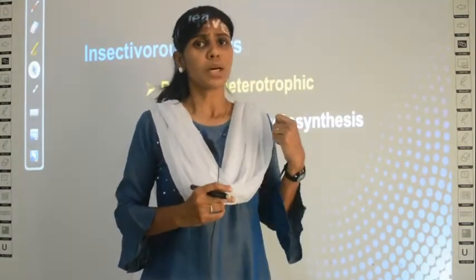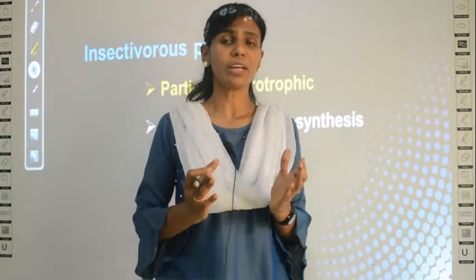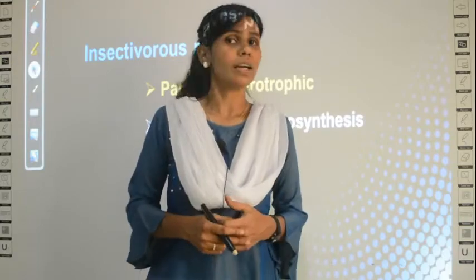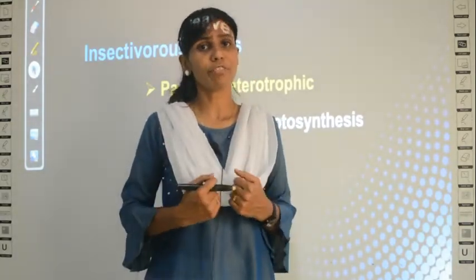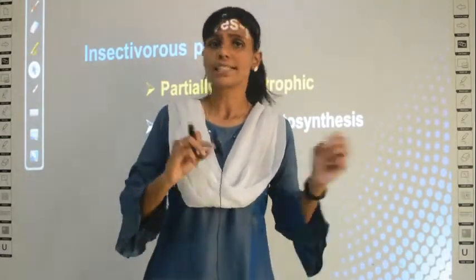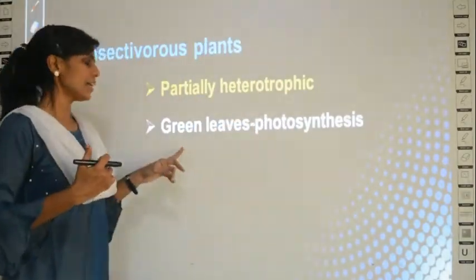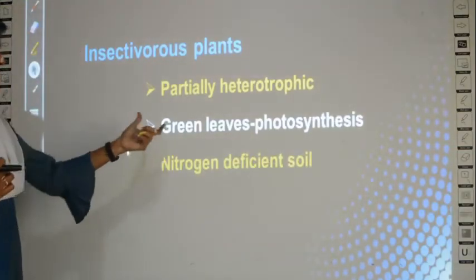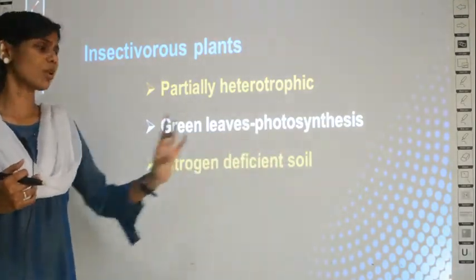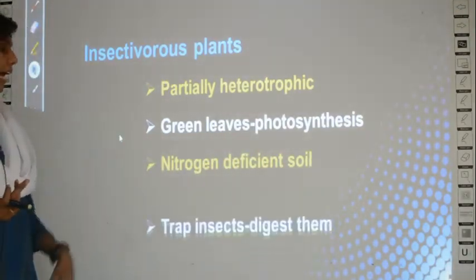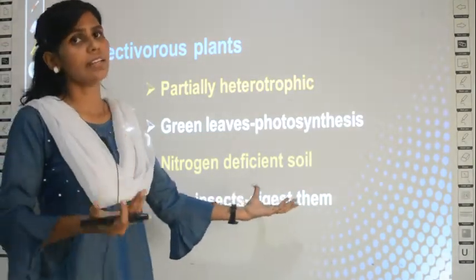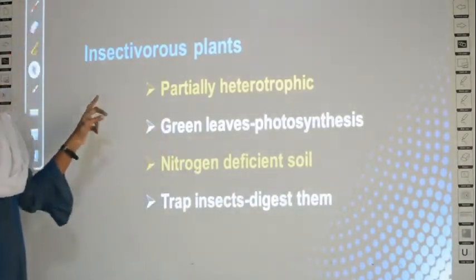Why is it doing this? Because it is only partially autotrophic. It can produce its food, but it cannot take the nitrogen. They are nitrogen deficient. So for getting nitrogen for its growth, it will trap the nearby insects. Whatever insects come nearby, it will trap the insects and then get the nitrogen from the insects. Okay, so the green leaves undergo photosynthesis, but they grow in nitrogen deficient soil. The soil where they grow will not have nitrogen. So what they do? They trap the insects, digest them and get the nitrogen source from the insects.